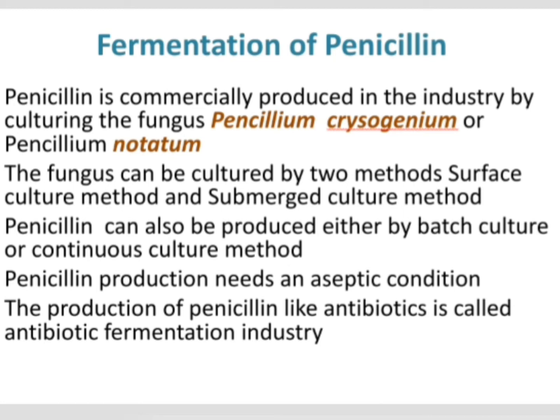And this fungus can be cultured on a large scale for the production of antibiotics either by means of the surface culture method or by means of the submerged culture method. Penicillin can also be produced by means of batch culture technique or continuous culture method. And penicillin production requires aseptic condition because we are consuming it as a medicine. So it should be obtained in an aseptic hygienic condition. And the production of penicillin on a large scale is called the antibiotic fermentation industry.